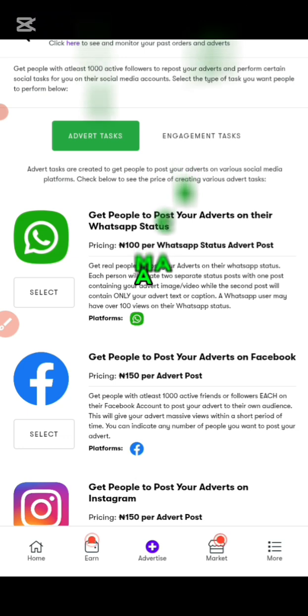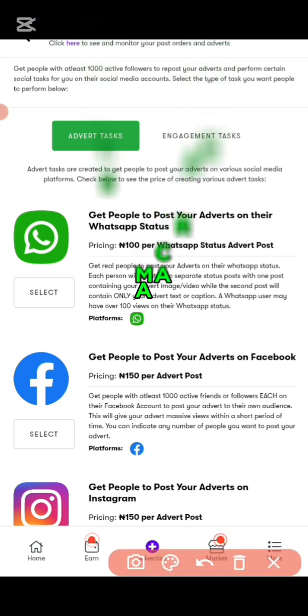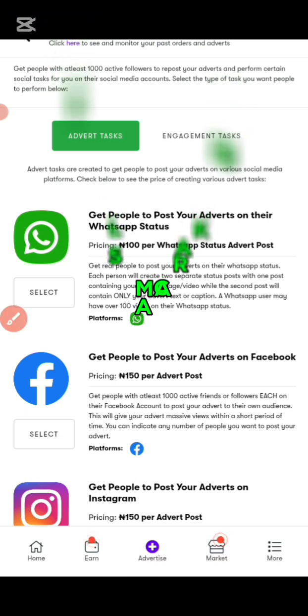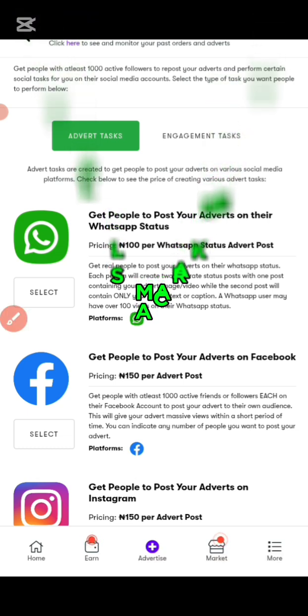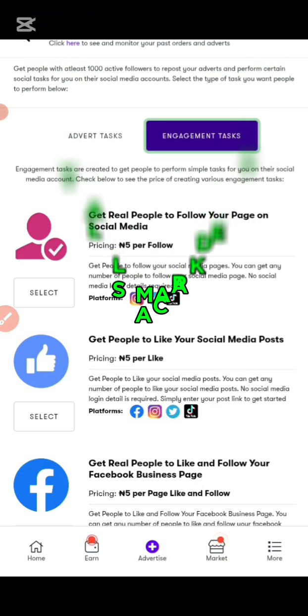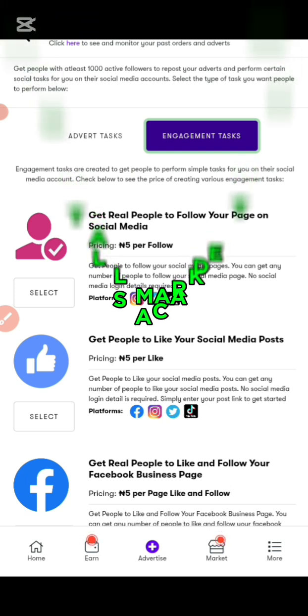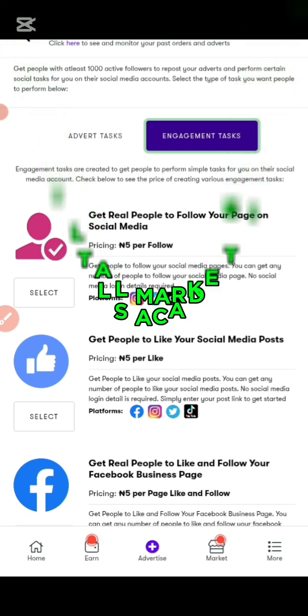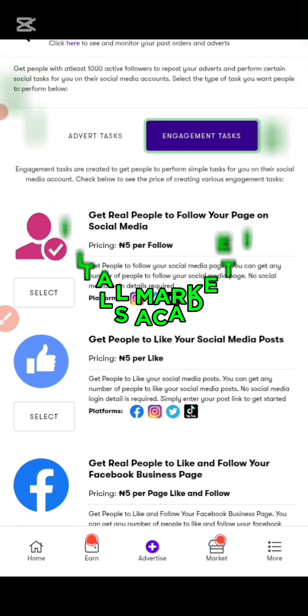All right, then let's click on engagement task. This place, and you see, just as you are liking people's pages, you can also make your own post.